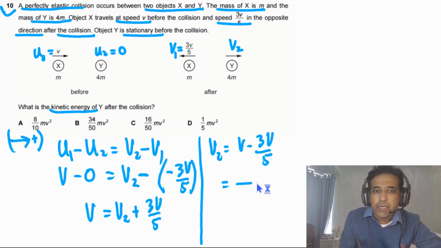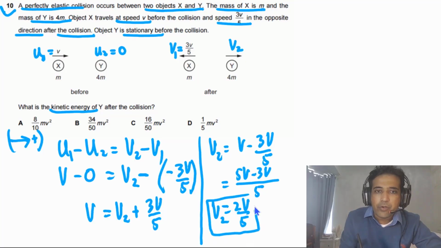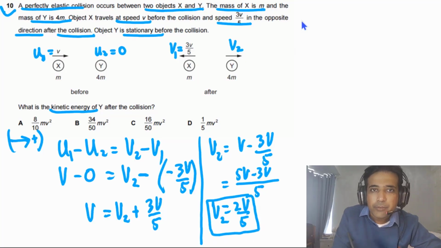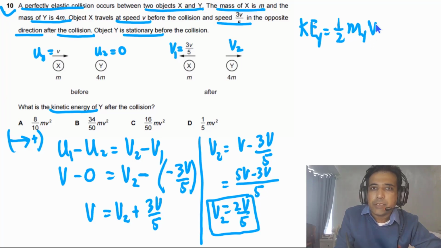If we simplify, the LCM is 5, so here we will get 5v minus 3v. So the final answer for v2 will be 2v by 5. So we have found the value of v2. But for this question, we need to calculate the kinetic energy of y. So the kinetic energy of y will be equal to one half the mass of y times the speed of y squared.